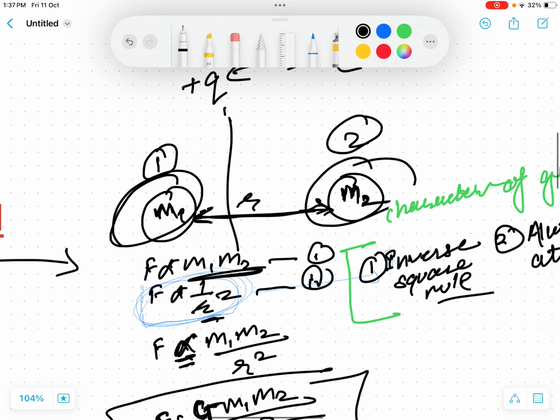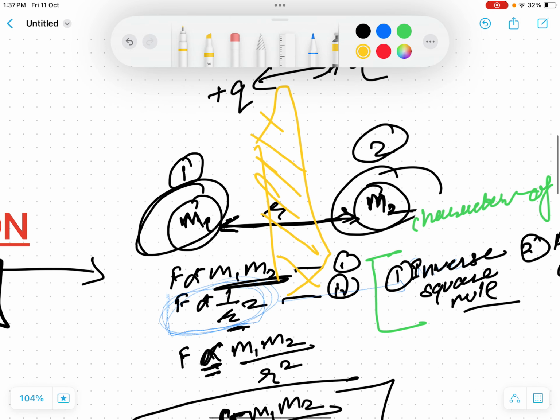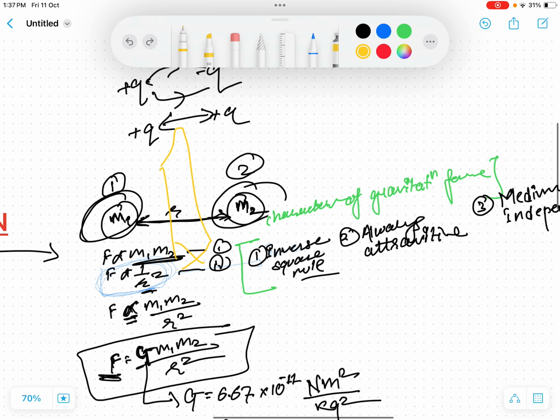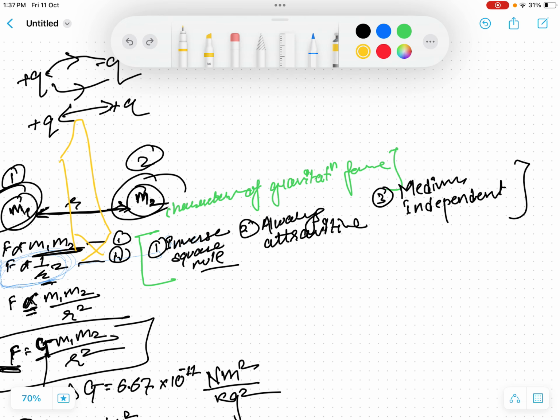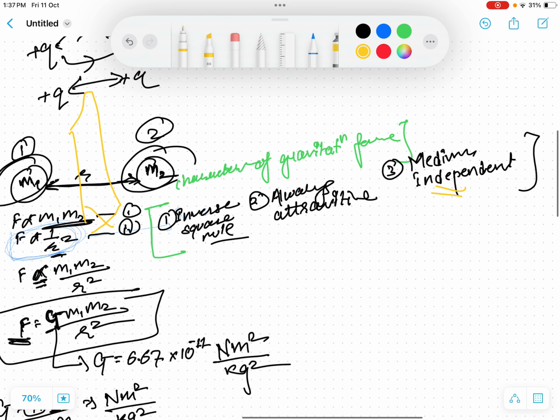Even if you place a barrier, say a wall, between these two masses, there is always an attractive force between them. Even in the sea, where water acts as a medium, our gravitational force doesn't care about it. So it is always medium independent. This is very important.